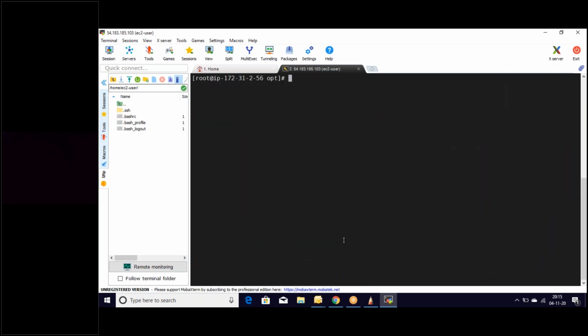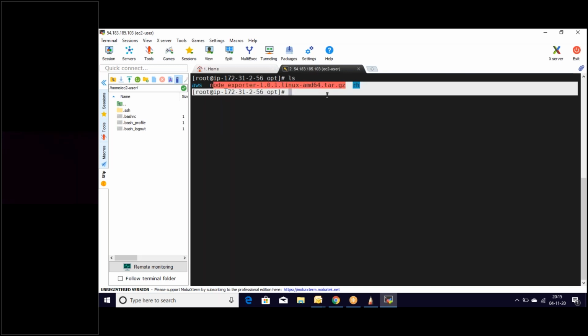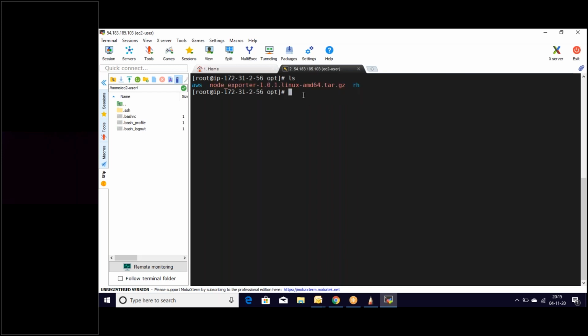Let's clear the screen now. We have the wget URL. If I list with ls, I am able to see node_exporter linux tar.gz. Let's untar this one. So sudo tar -xzvf, followed by this file.